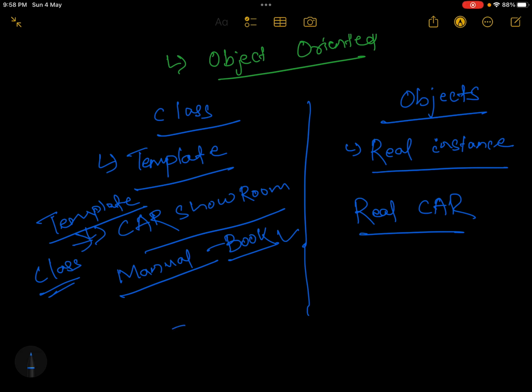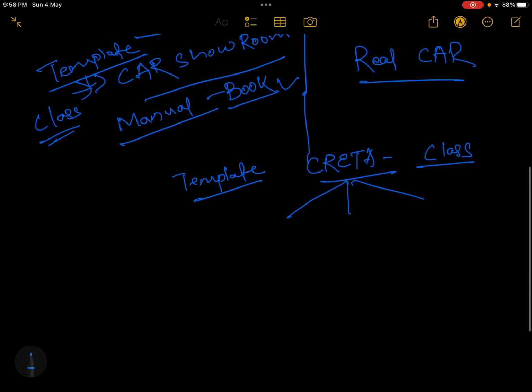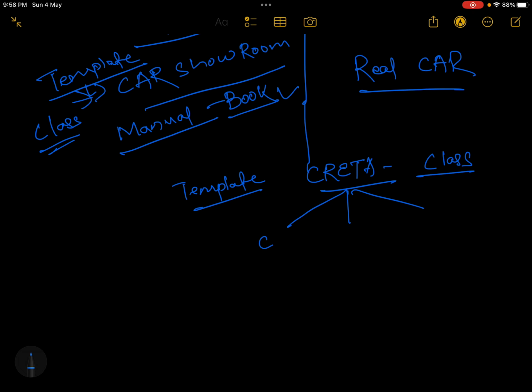The template is Creta, so it is the Creta class. Customer one chose car one, this is car two, your car three. All are different cars, but belong to the same class. This is the difference between class and object.